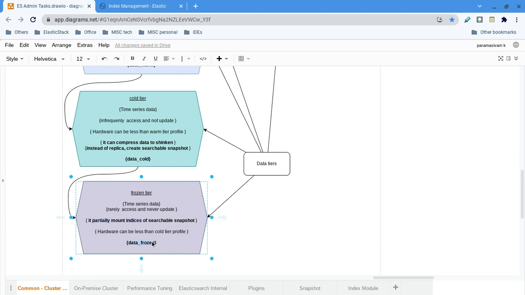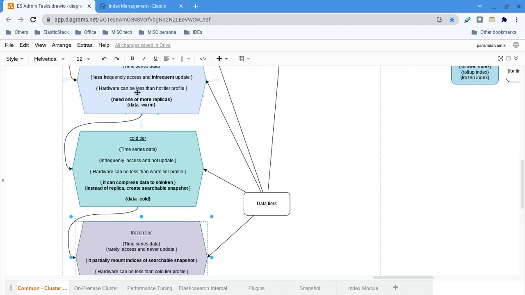Okay, these are the roles of a node. So when you go downwards, obviously the hardware profile will change. Why are we going for data architecture? Very simple: to save the cost only, nothing else. To save the cost only.